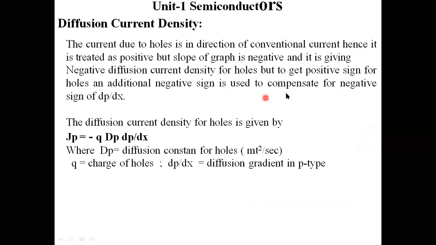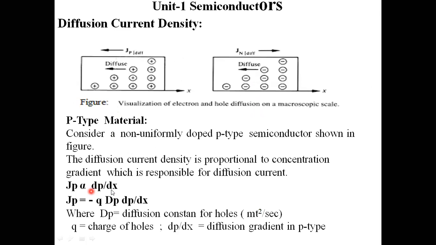In order to compensate that negative sign of the slope, that slope is already negative. In order to compensate that negative value, I am placing one more negative sign. I am going to add a negative sign with respect to this equation.